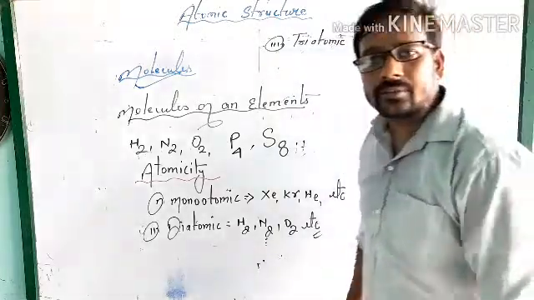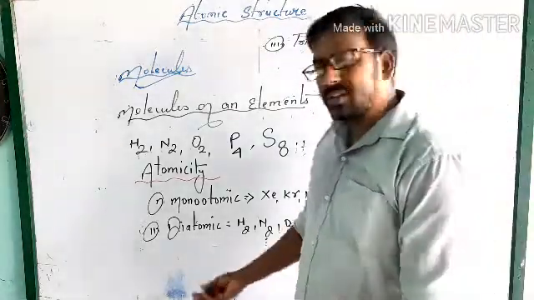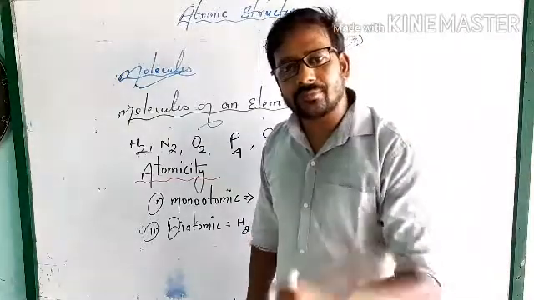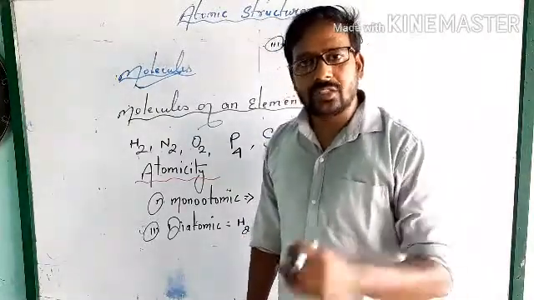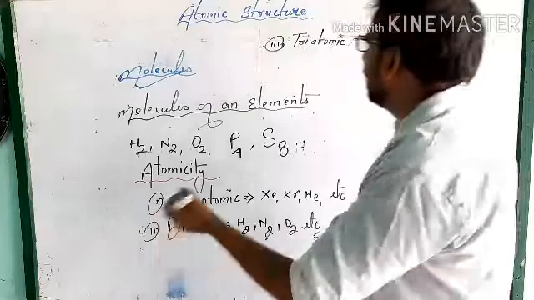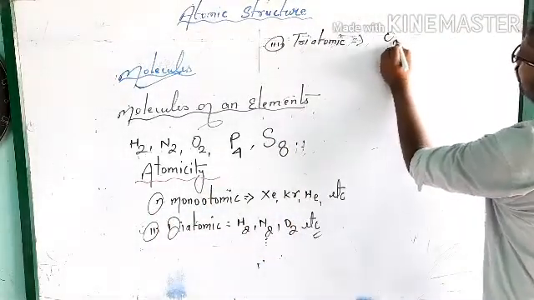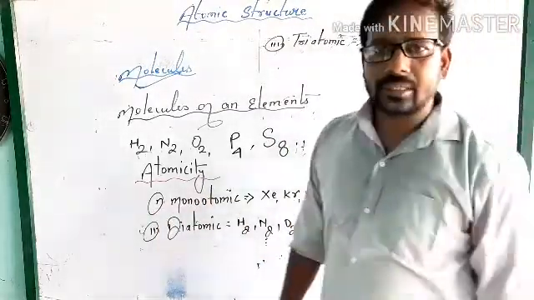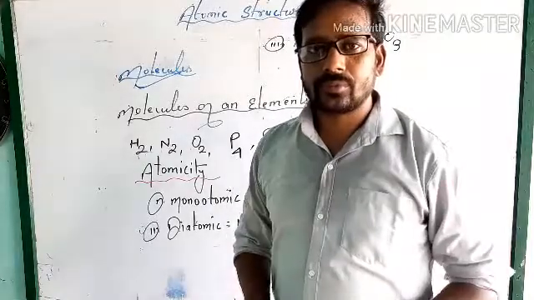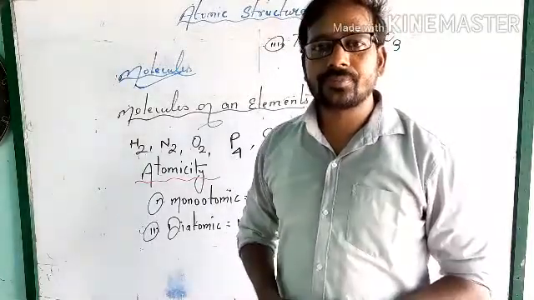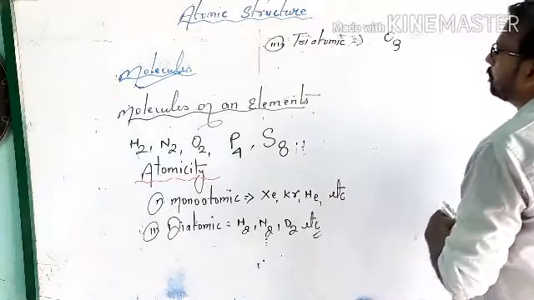What is triatomic? Simply, the molecule which has 3 atoms is called triatomic. Example: O3, which is called ozone, O-Z-O-N-E. You can write that.